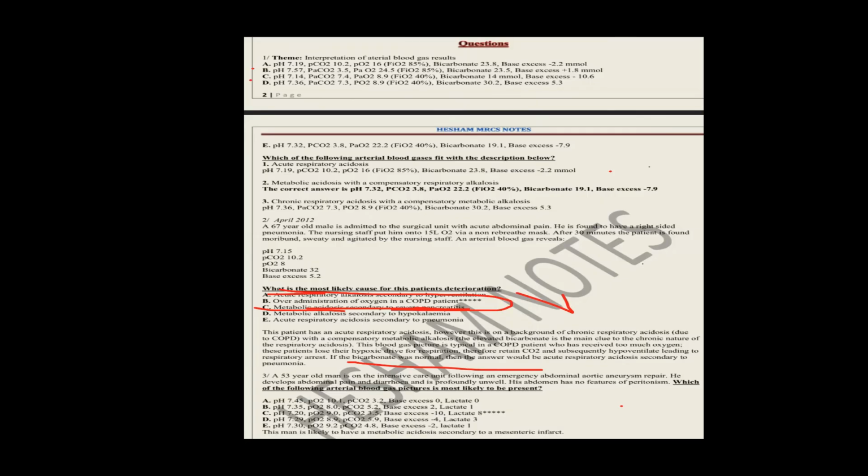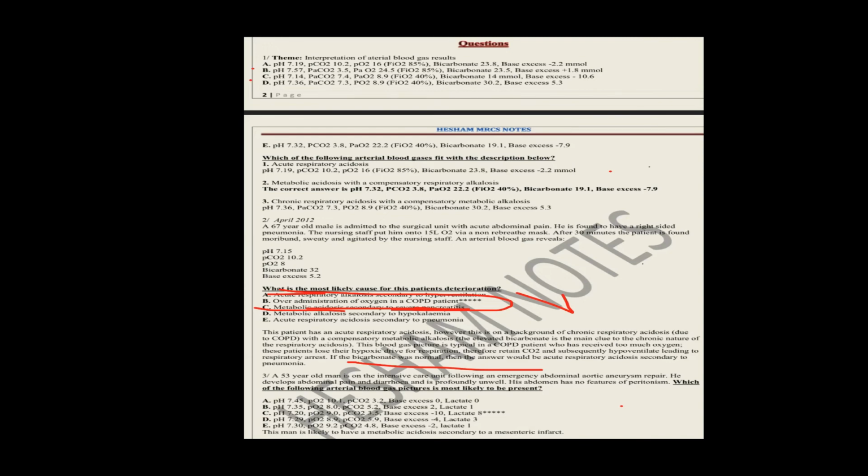Most likely the patient has ischemic colitis, meaning lactic acid is high, so metabolic acidosis. You will search the pH for metabolic acidosis. Acidosis first. What are the options of acidosis?